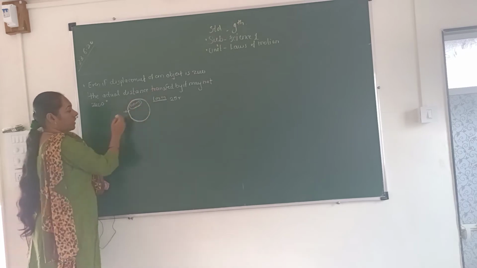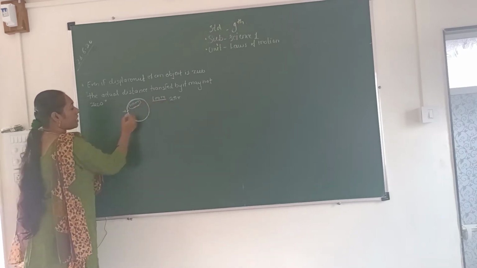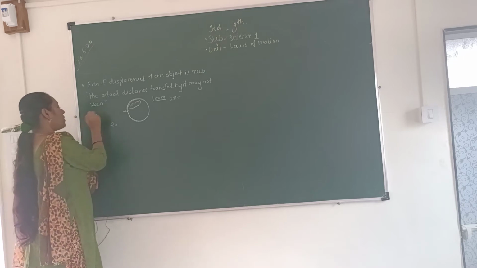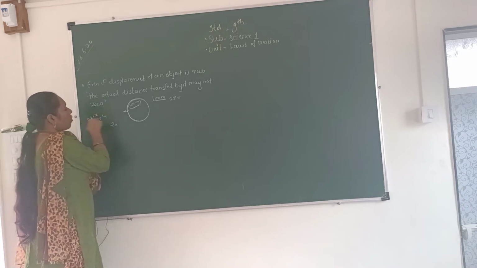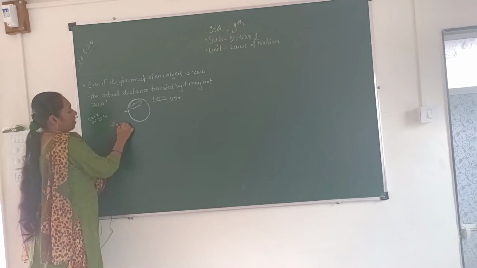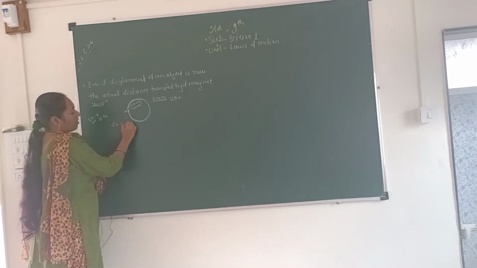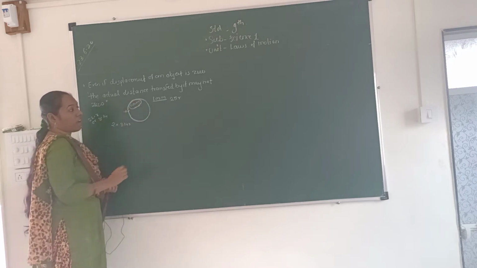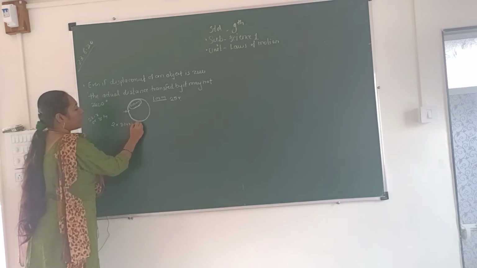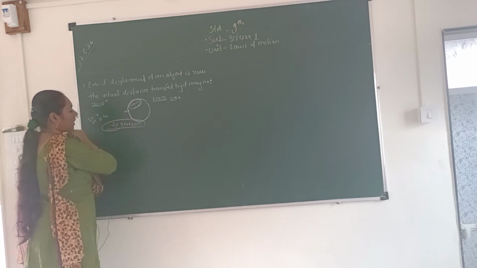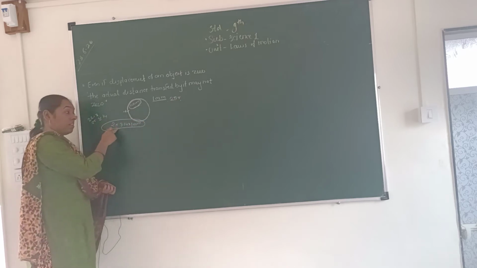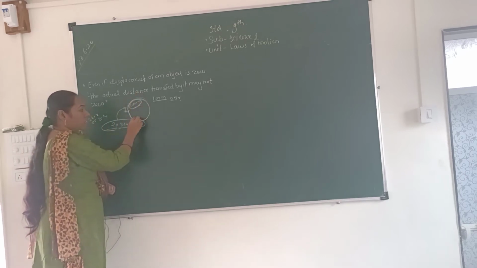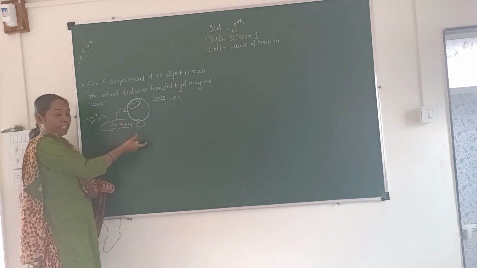So we can put the value here: 2 into what is the value of pi? It may be either 22/7 or 3.14. If we put 3.14 into r, where r is 100 meter, then by calculating this value the actual distance covered by the person is determined.